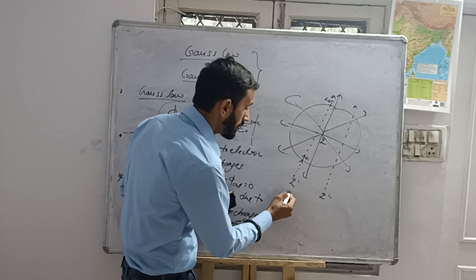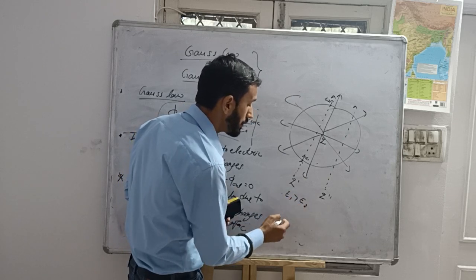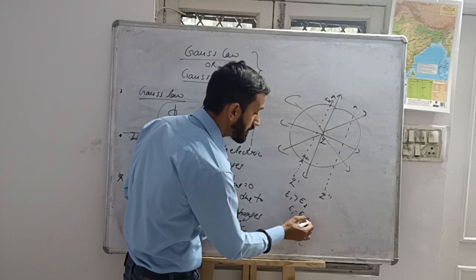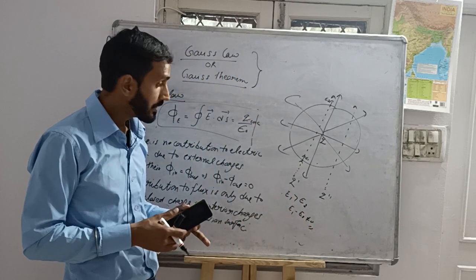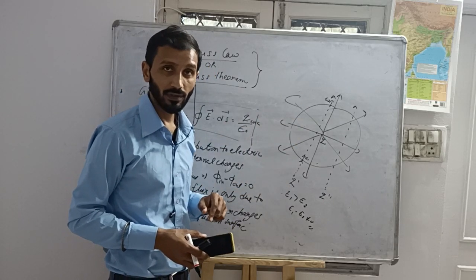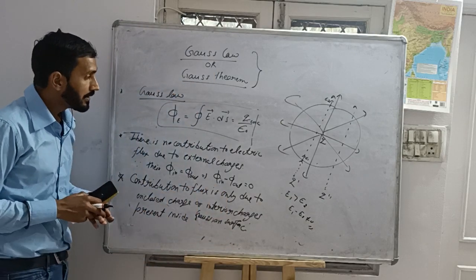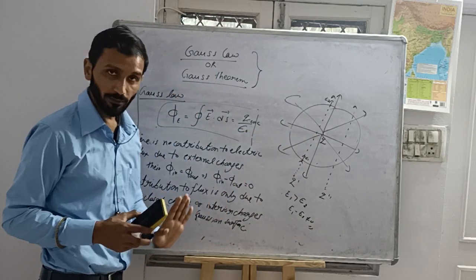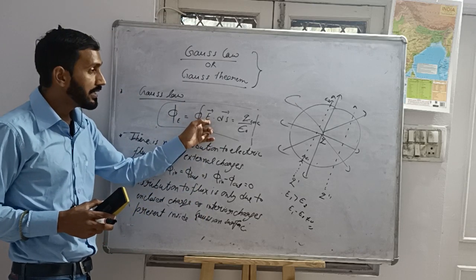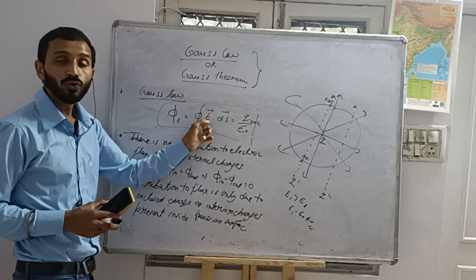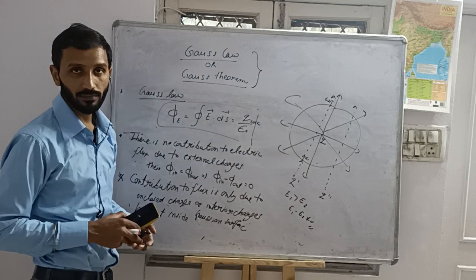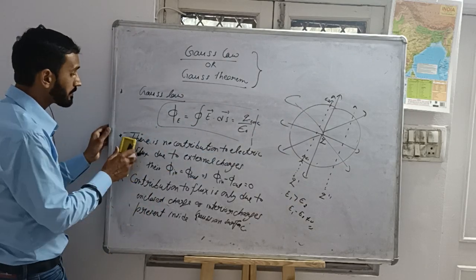E1 is greater than E2. The total electric field due to this charge, E1 minus E2, is non-zero. It means these charges are contributing to the electric field. Now we can say that flux is only due to the interior charges, but this electric field is the resultant electric field due to all the charges, whether they are present inside or outside.